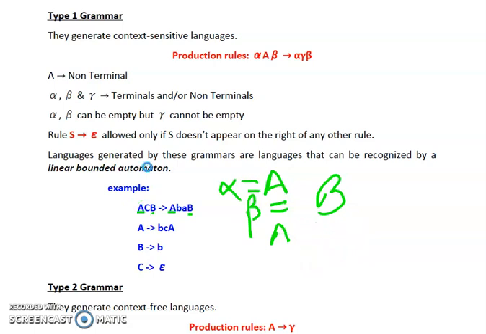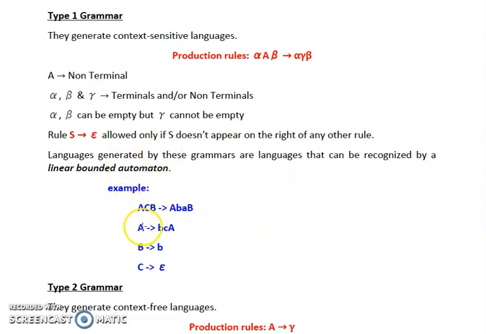Now let's check the second production rule. According to the second production rule, capital A tends to BCA. Now over here, let's check the value of alpha, beta, gamma and A. If we talk about this production rule, alpha is equal to epsilon because there is nothing on the left hand side of A, and there is nothing common over here, and it is also mandatory to have a single non-terminal. So this single non-terminal A is taken to be that single non-terminal. So alpha over here is epsilon. It is blank. It is null.